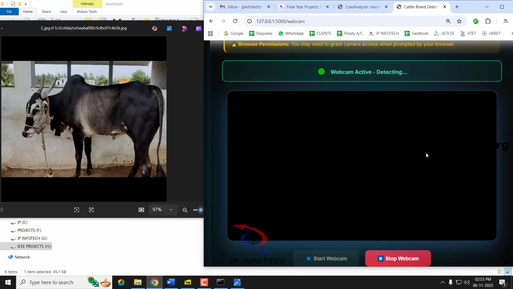It will take some time to activate the camera, so kindly wait, it will be processing. Meanwhile you can arrange these images and keep your screen in two parts, one part showing the image and the other part as the detection part, or you can use your mobile or some other system if you have multiple devices. Based on that you can predict the results.